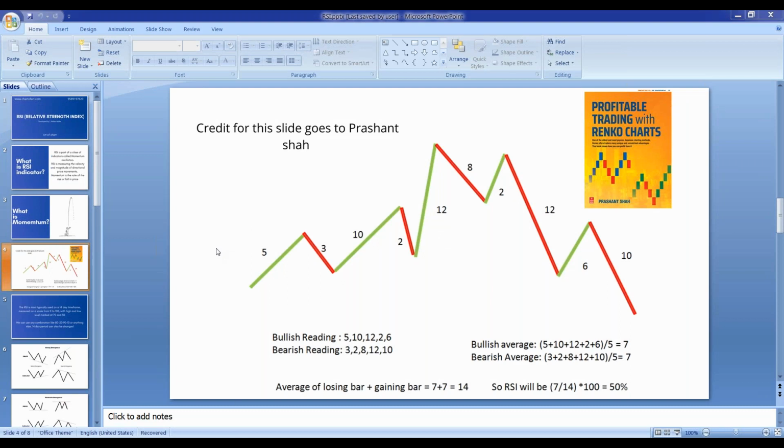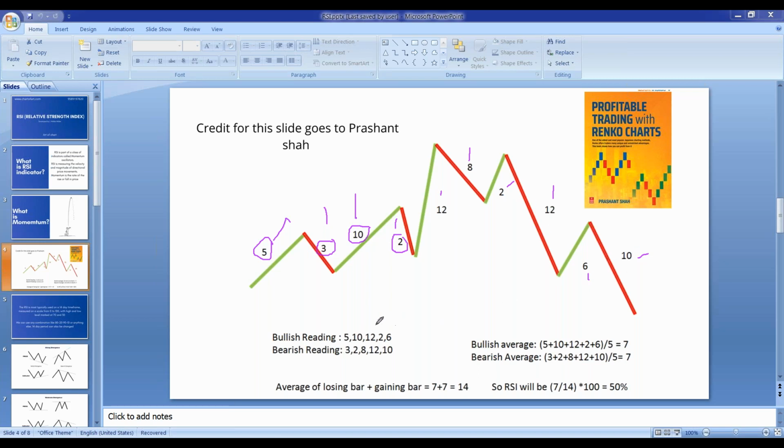Let's take an example. Any stock has given a move of 5 points between the earlier closing price and today's closing price. The next day it came down and moved 3 points down. Then again it moved 10 points up, then 2 points down. So the movements of 5, 3, 10, 2 that you are seeing come from closing prices, and I have written the difference between the previous closing price and today's closing price. These are the different closing price points.